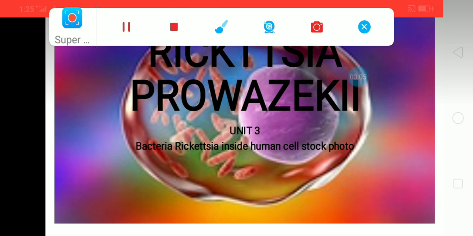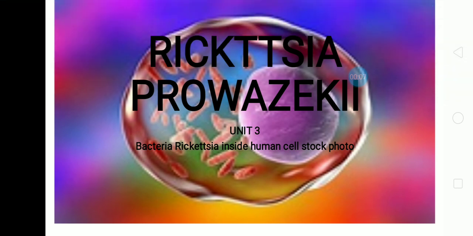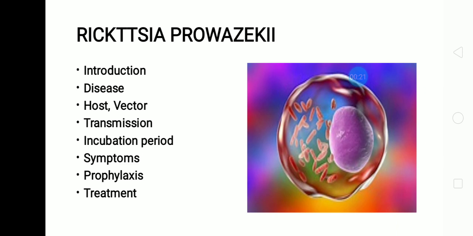Today we will start Unit 3, Rickettsia prowazekii. In this Unit 3 there are 2 diseases. First one is Rickettsia prowazekii. In this video we are going to discuss introduction, disease name, host, vector, transmission, incubation period, symptoms, prophylaxis and